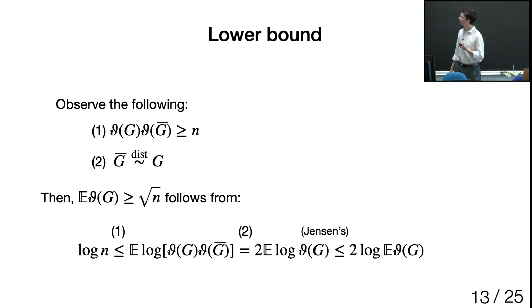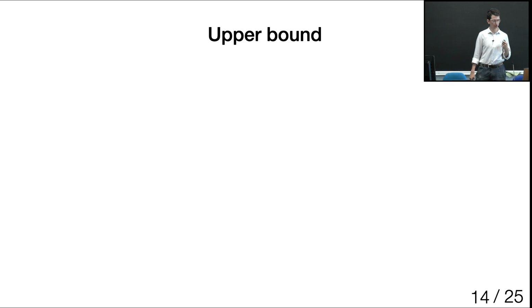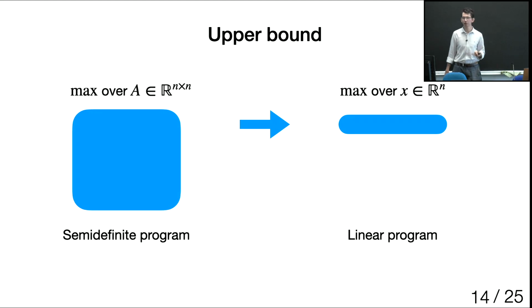Okay, the tricky part is to show the upper bound. For this, there will be several steps. First, for our random graph model, I told you that the Lovasz number is a semi-definite program, but in this case it's not needed. Because of the symmetries in the problem, it's enough to consider just a linear program. And that's the first stage we'll do.